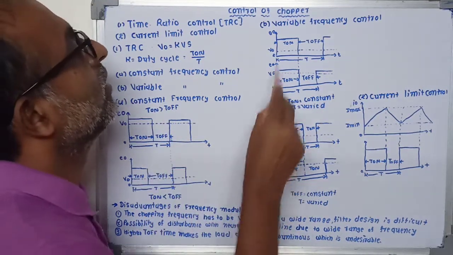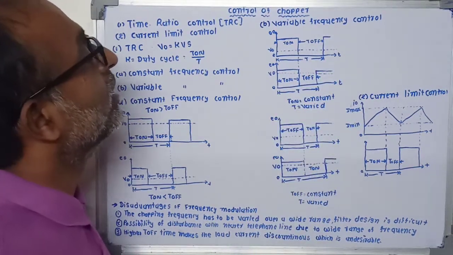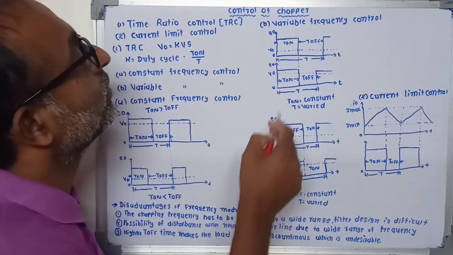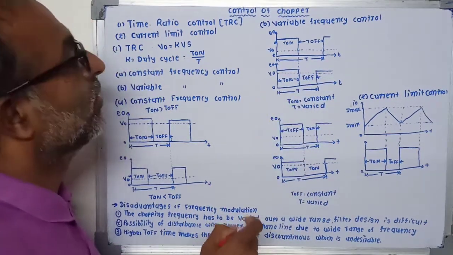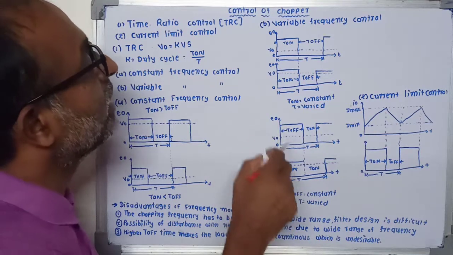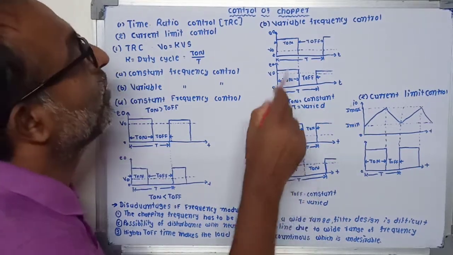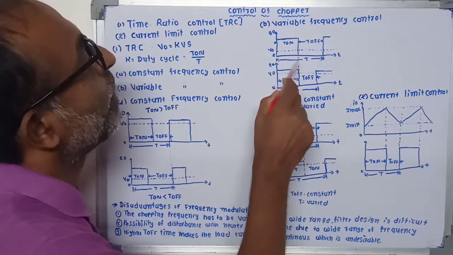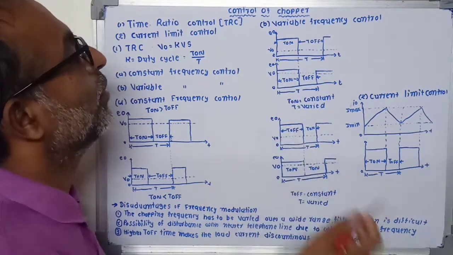Now another is variable frequency control. In this method, the chopping frequency is varied, by keeping either T on constant or T off constant. In the first case, our T on period is fixed and T is varied.